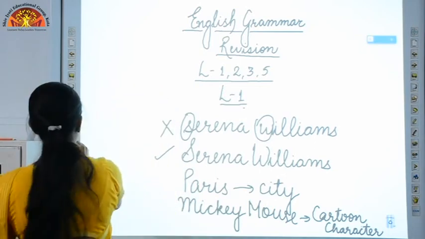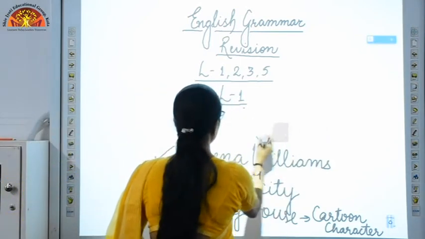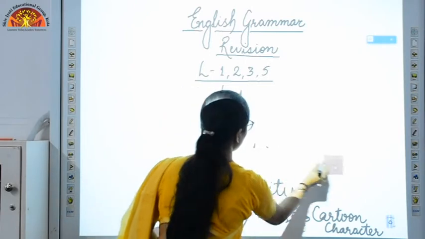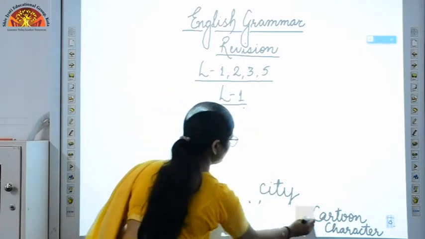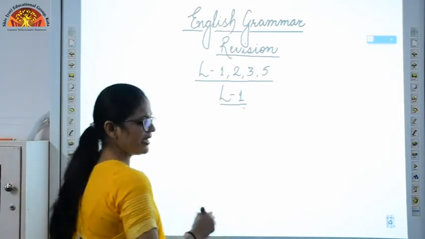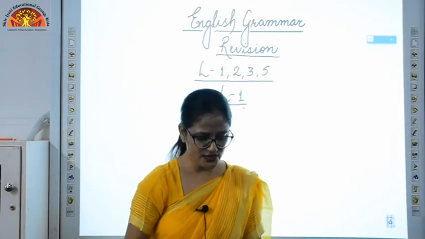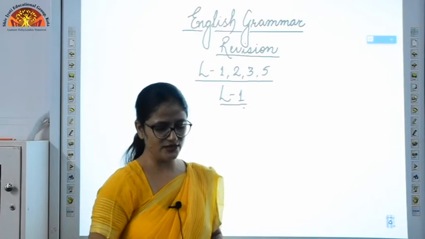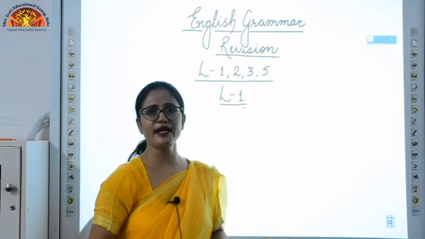In exercise number F, what you have to do is fill the blanks with the proper noun. You have to just read the sentence carefully, then fill the blank. Okay, I'll just read it for you. It is cold in Australia in the month of dash. Now you have to write the name of the month.